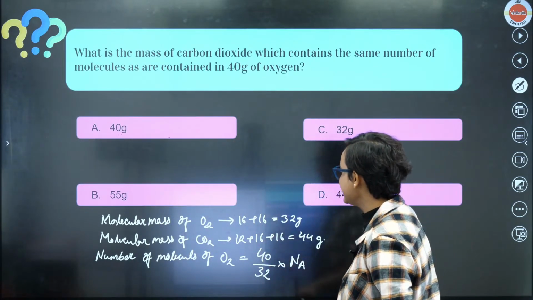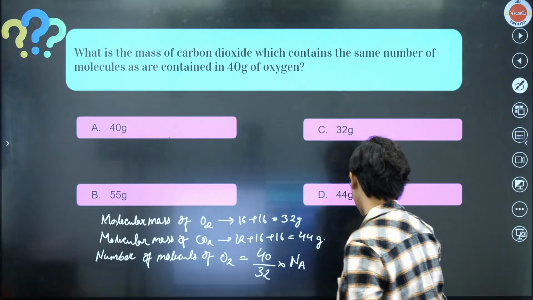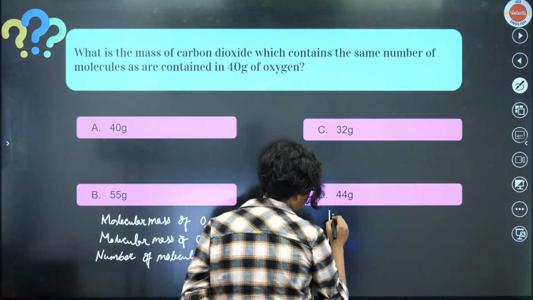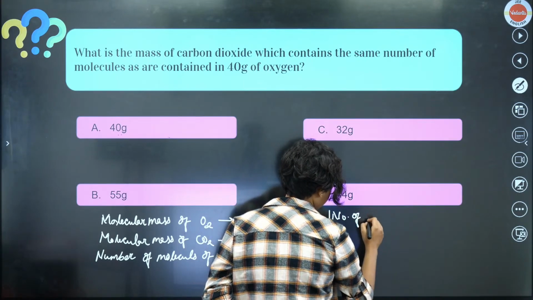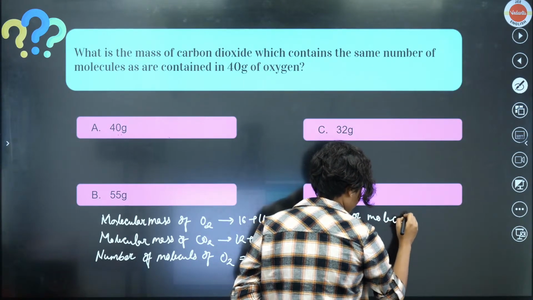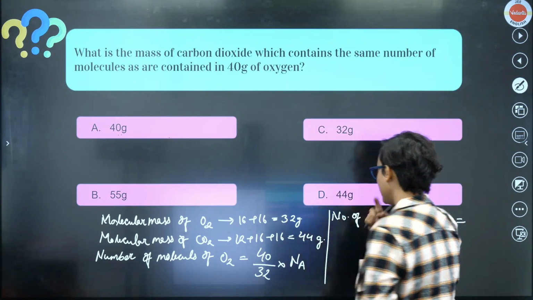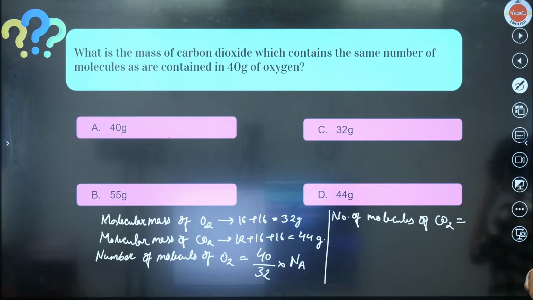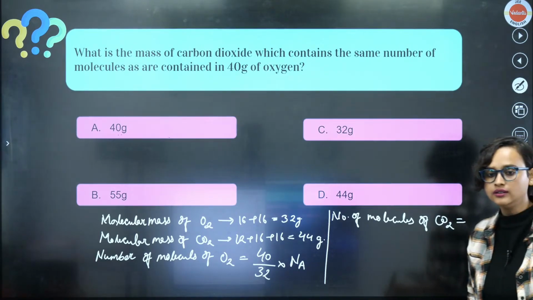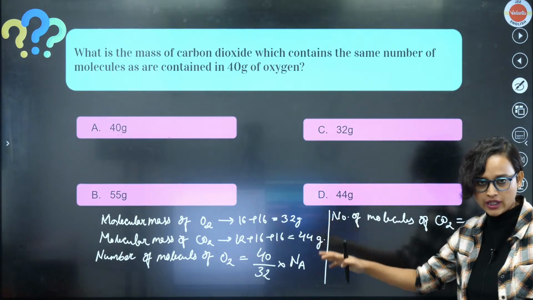Now, what I have to do is number of molecules of carbon dioxide, writing it here. Number of molecules of CO2 will be what, guys? What will it be for CO2? Come on, you can do this, very easy. Just from looking at this, you can say it. Shouldn't it be equal? It should be equal, right?